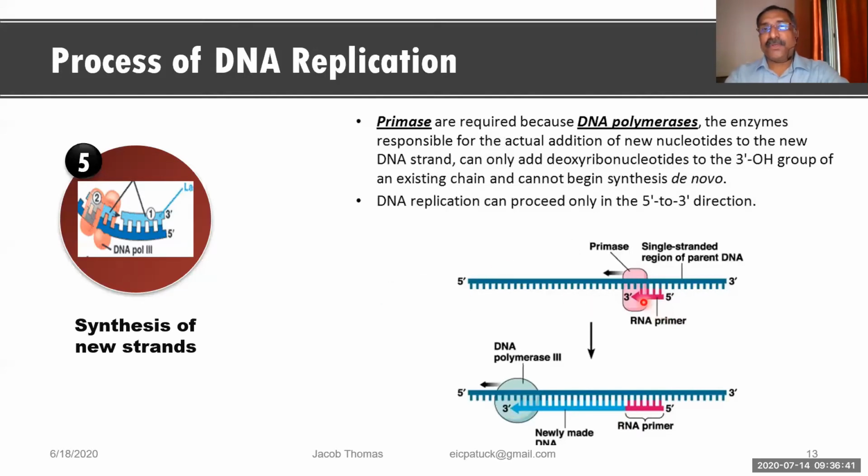And this process is going on. Here the enzyme which is used is called primase. So by the action of this primase enzyme, the RNA primer is placed over there, and polymerase enzyme helps in synthesis of the new DNA strand in the 5' to 3' direction. Okay, so now I'm going to the next slide.